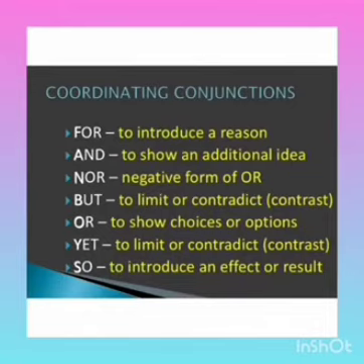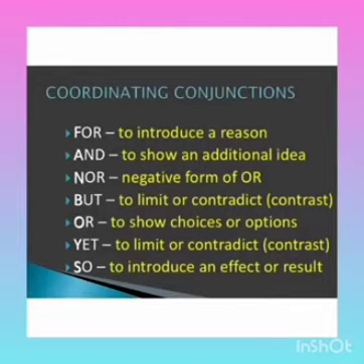Coordinating conjunctions, FANBOYS. F, for, is used to introduce a reason. And is used to add an idea, nor is used in the negative form of or, but is used for a contrast, or is an option, yet again is a contrast. So is used to introduce an effect or result. An accident has occurred, so the patient died. So it has been introduced as an effect or a result.